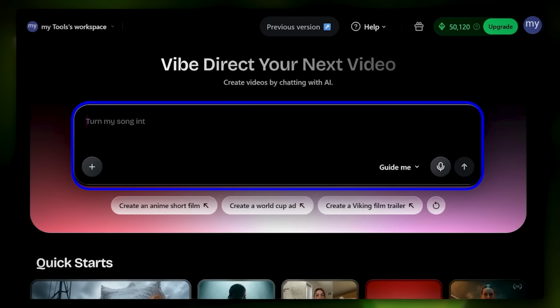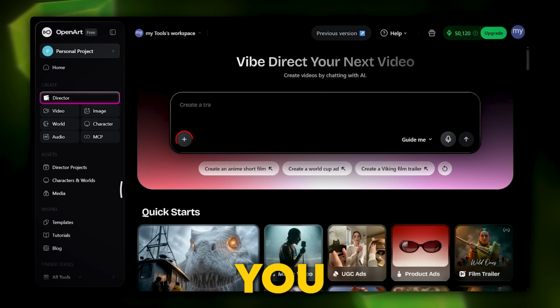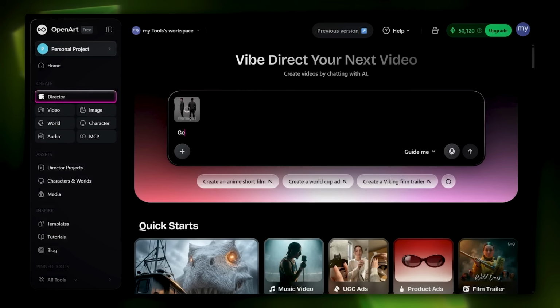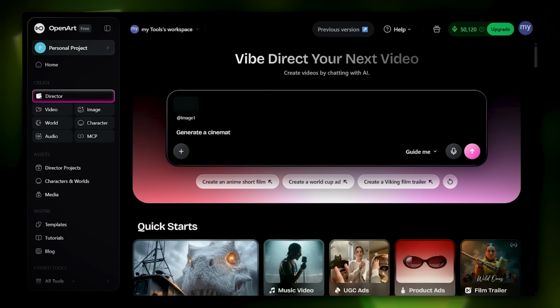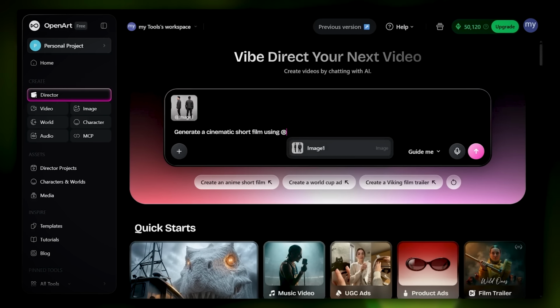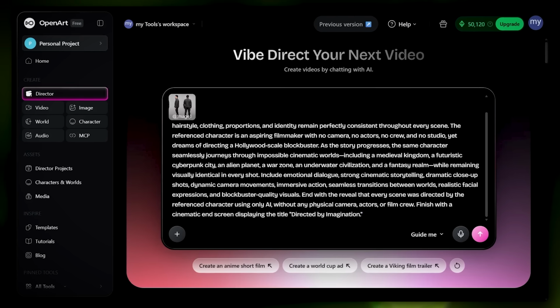With the Chat to Director option, you can create videos just by chatting with AI. Here, you can also upload a reference character and define your concept in the chat. I want to generate a short film around an aspiring filmmaker, traveling through impossible worlds, staying visually consistent, and ultimately revealing that the entire film was created using AI.